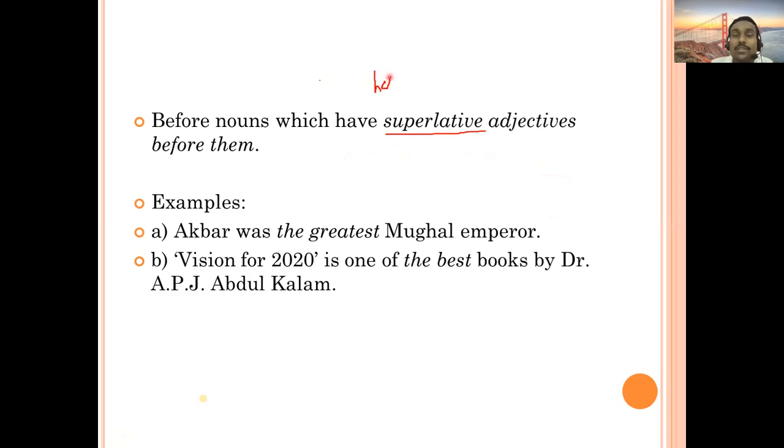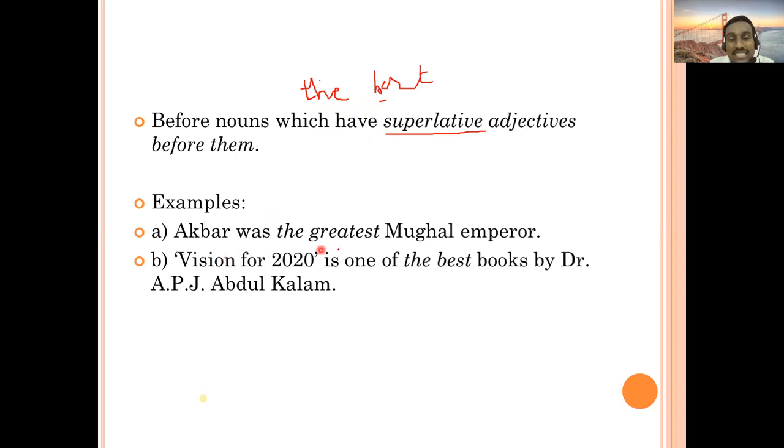Okay, best is superlative. So you have to understand, before best, if you want to use an article, which article are you going to use? The. Remember how you are going to say the: it is beginning with b, and b is a consonant, so it will be the best. These are the kinds of things you will see here.